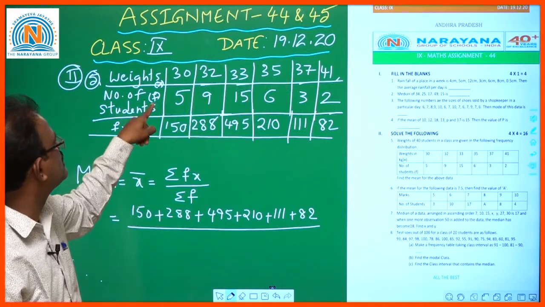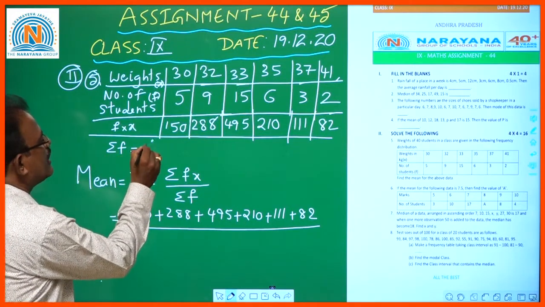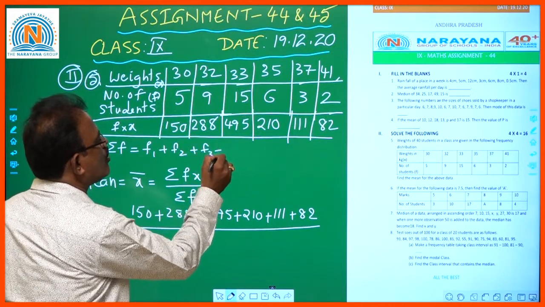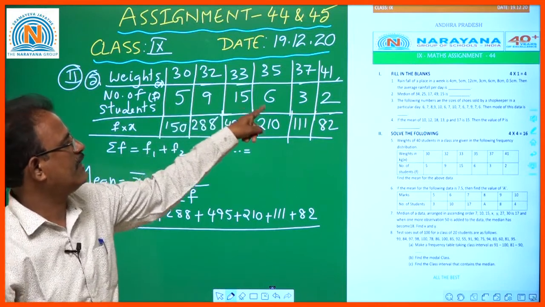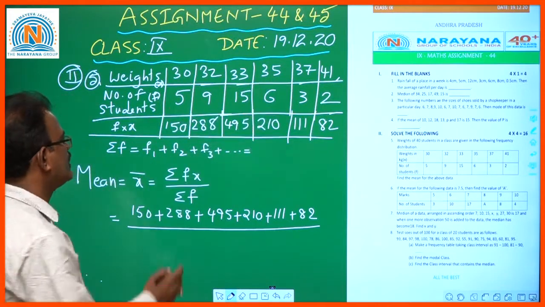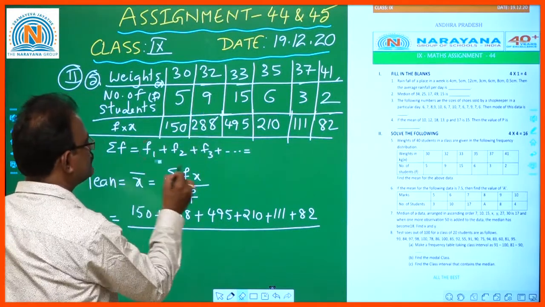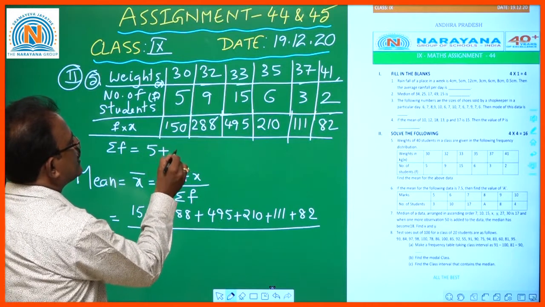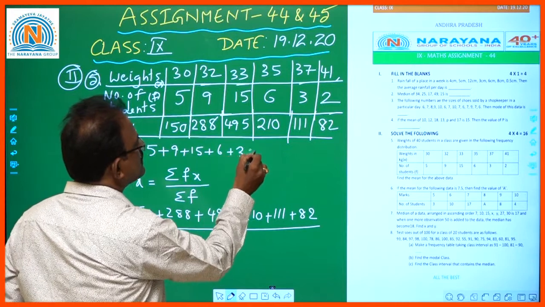Sigma f means f1 plus f2 plus f3 and so on. That means 5 plus 9 plus 15 plus 6 plus 3 plus 2.